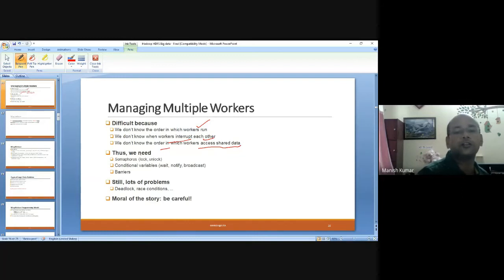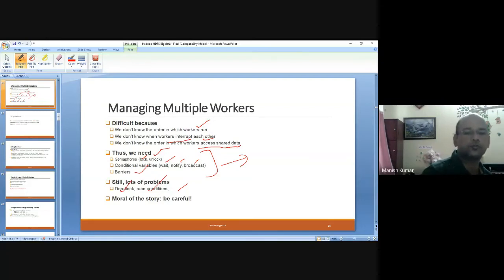So what we need in this case is some sort of semaphores, like locking and unlocking techniques, some condition variables like wait, notify, broadcast, and some sort of barriers which can be utilized for all this management. All of this is provided in the framework. The best part is, but still some problems remain. You never know when deadlock can occur, race conditions and many more are possibilities. Certainly, catastrophic failures you cannot handle.